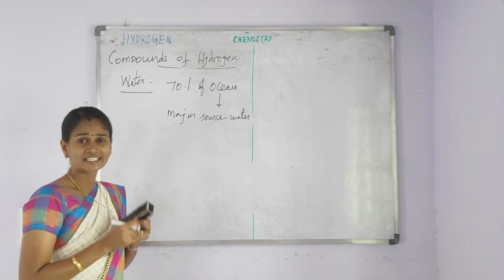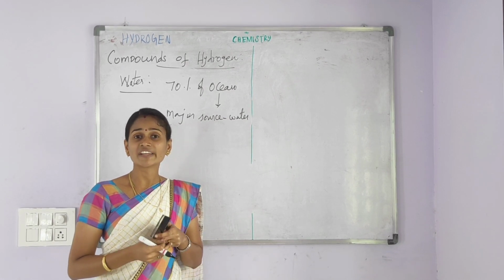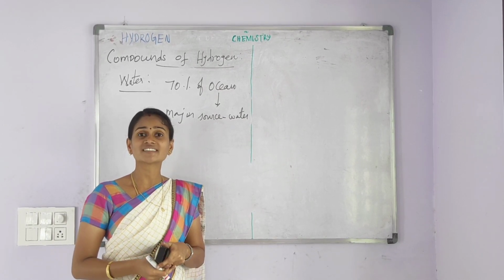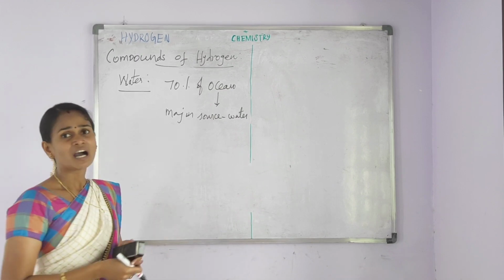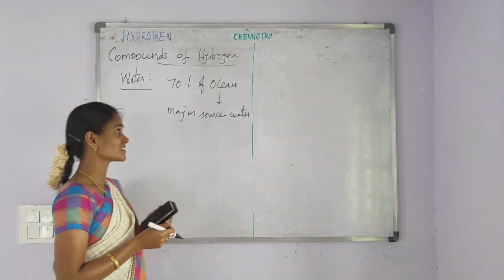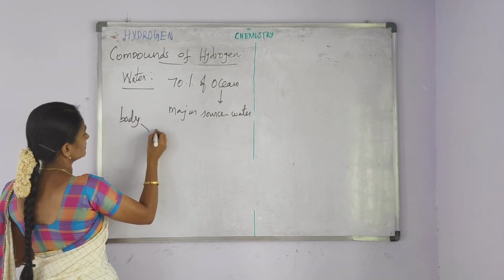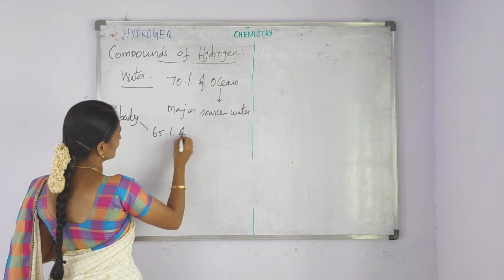Sea water contains many dissolved salts. That's why we are not able to use the sea water directly. And then water is essential for all living things. Our body contains 65% of water.